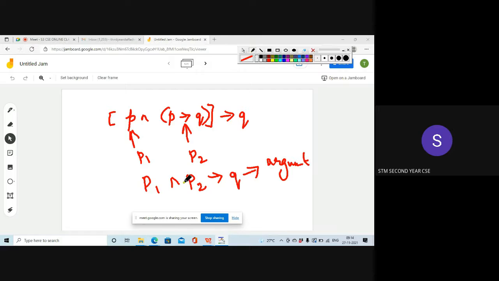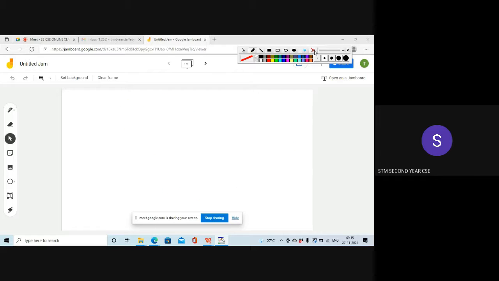If P1 is P and if P2 is P implies Q, then the argument implies Q is true. So P and P implies Q. This rule is called modus ponens. Is it clear?